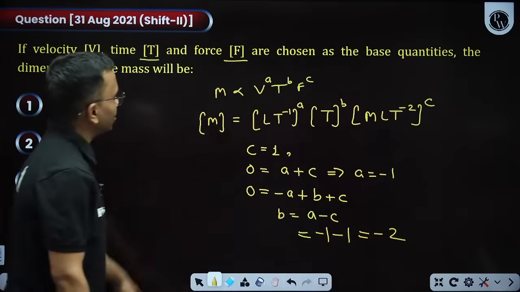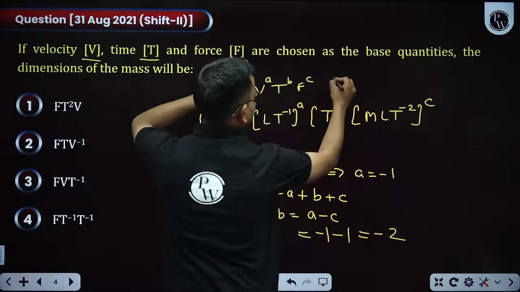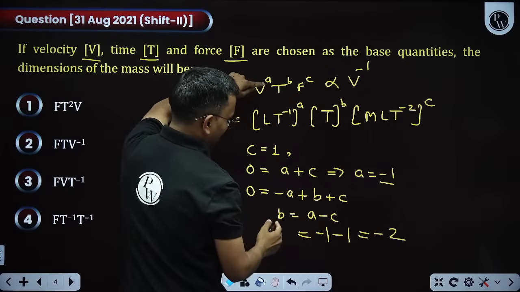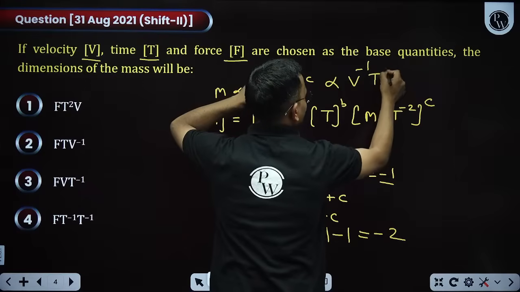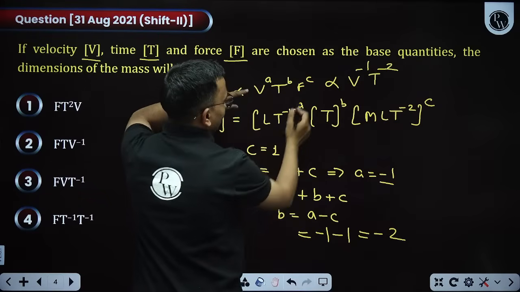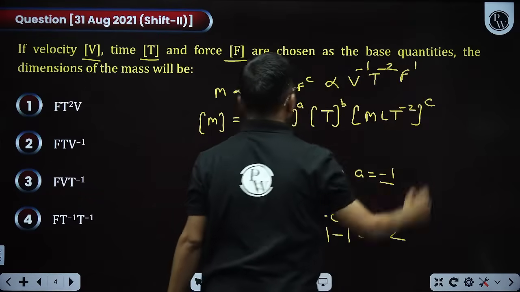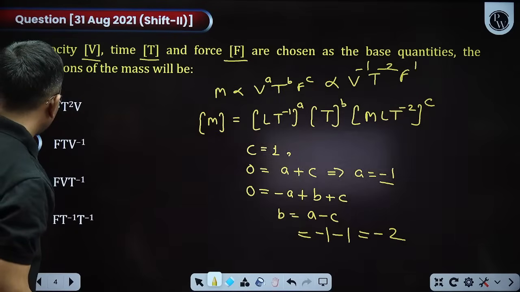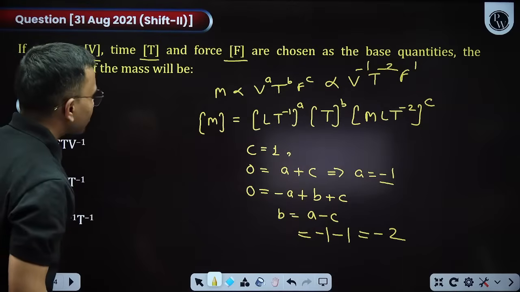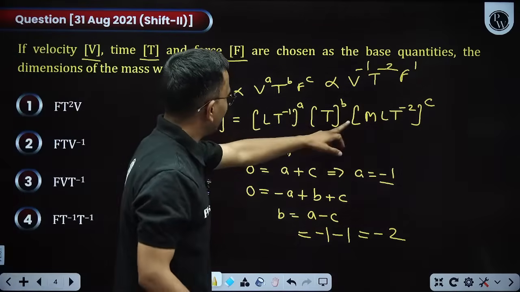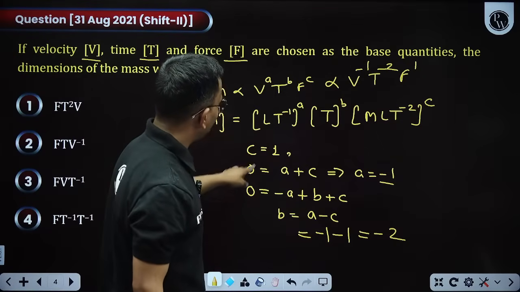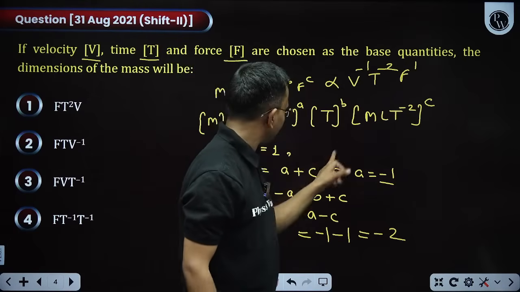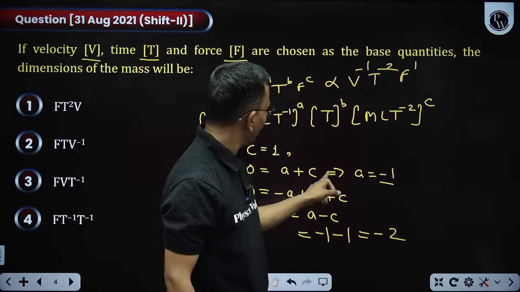So the relation comes out to be V to the power minus 1, T to the power minus 2, and F to the power C, C is 1. So I think we made some calculation mistake. Let us check again. C was 1, then L to the power was 0, so A plus C equals 0.